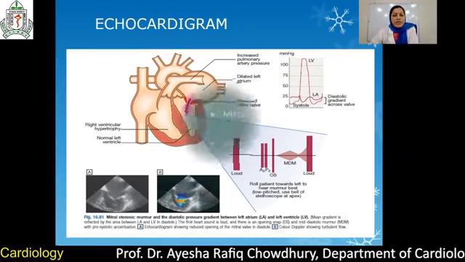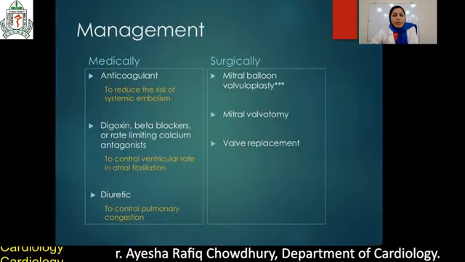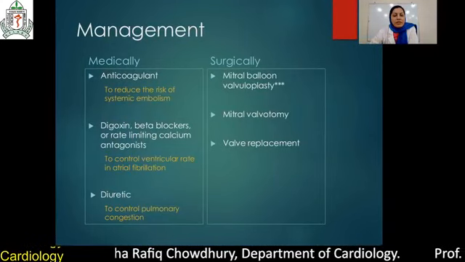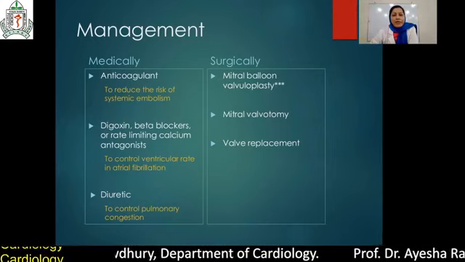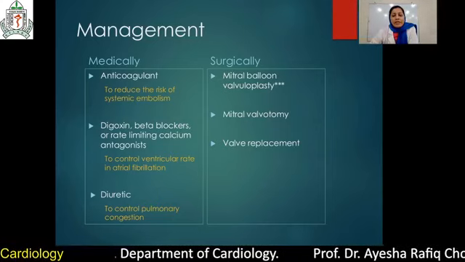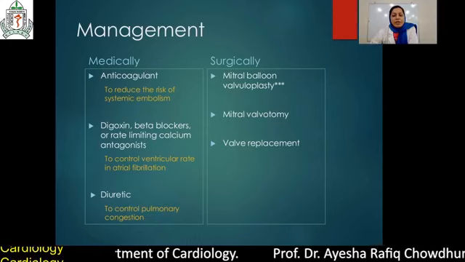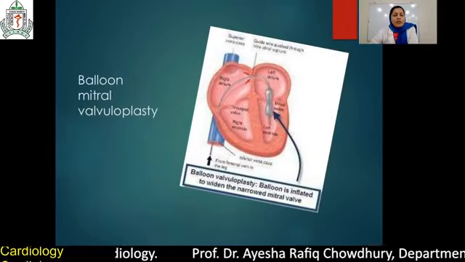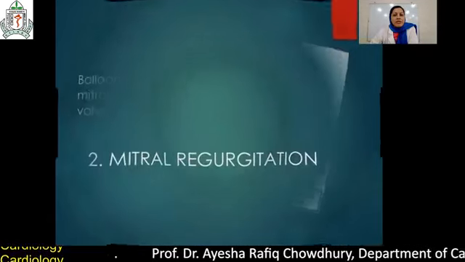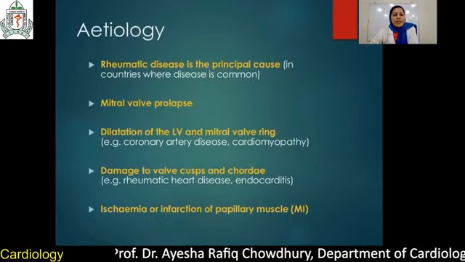Already I mentioned it elaborately. Medical management and surgical management. Diuretics, digoxin, beta blocker, calcium channel blocker, and anticoagulants. And surgical or interventional management is percutaneous valvuloplasty and valve replacement. These are the procedures of balloon mitral valvuloplasty. You don't need this. This is mitral regurgitation.